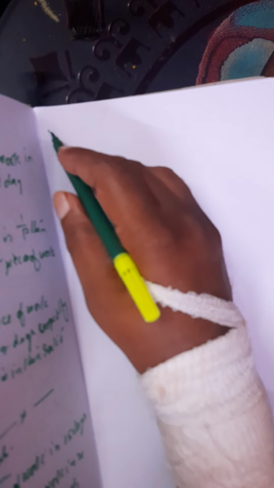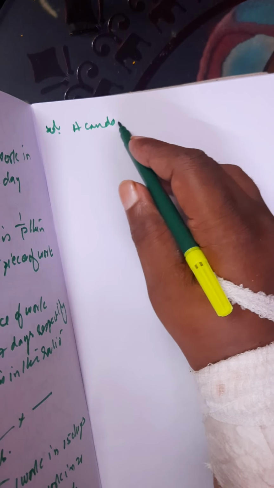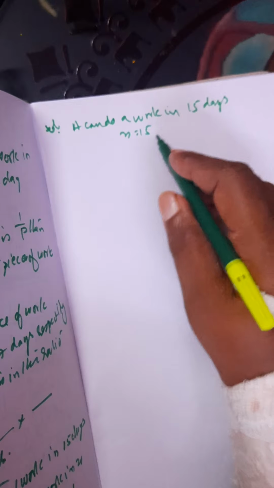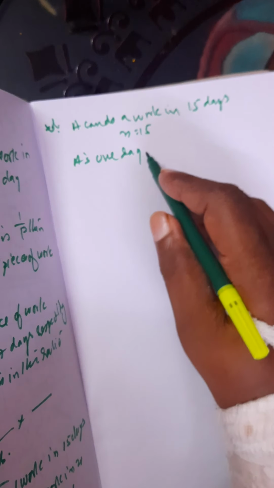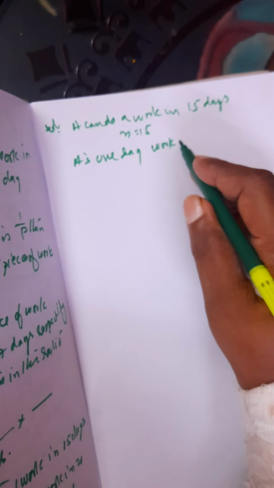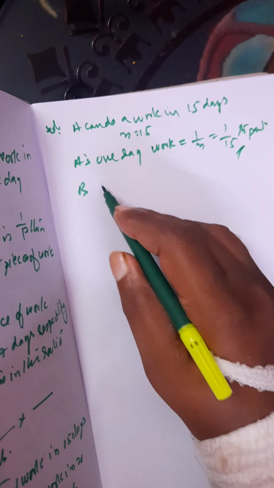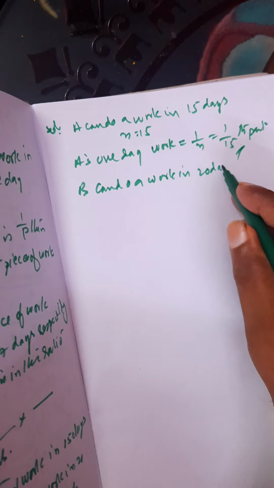See here, in solution, A can do a work in 15 days. So, n is 15. A's 1 day work is 1 by n, that is 1 by 15th part of the work. B can do a work in 20 days.